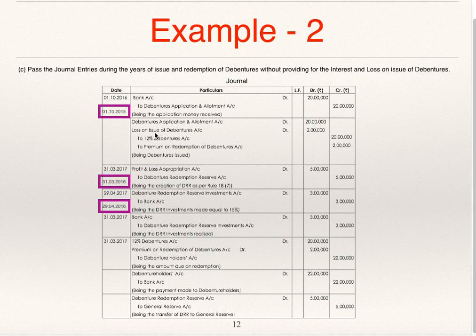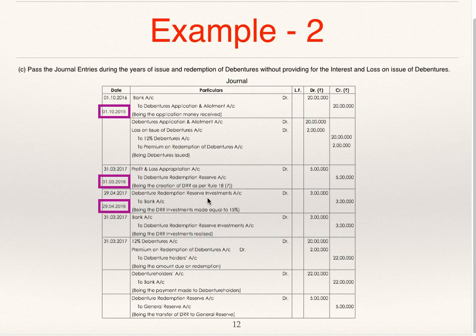Redemption is at premium. So loss on issue of debentures account 2 lakhs, to premium on redemption of debentures 2 lakhs. Combined entry: Debenture application and allotment account debit 20 lakhs. Loss on issue of debentures account debit 2 lakhs. To 12% debentures 20 lakhs. To premium on redemption of debentures 2 lakhs. 1st October 15. Now this year will end on 31st March 16 and not 17.